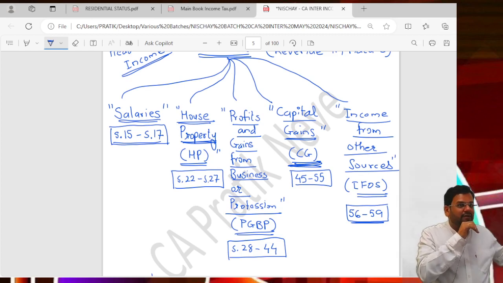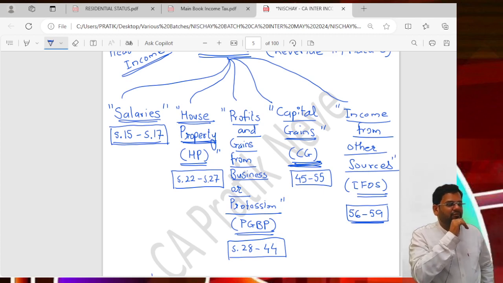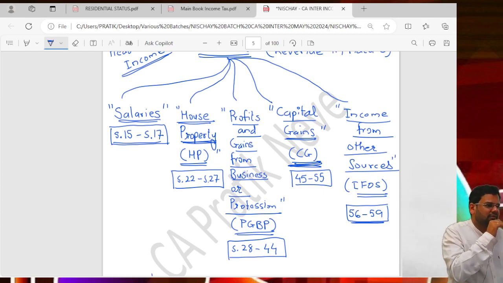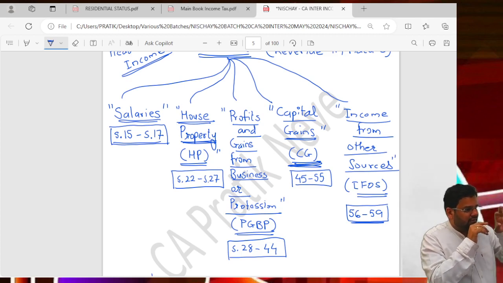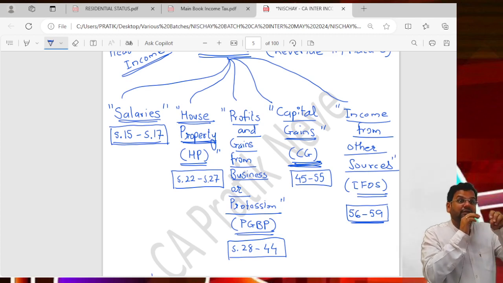But these five heads will be the same for every person. Rate of tax might change from entity to entity, and some provisions might change here and there. But our focus is on individuals at intermediate level.